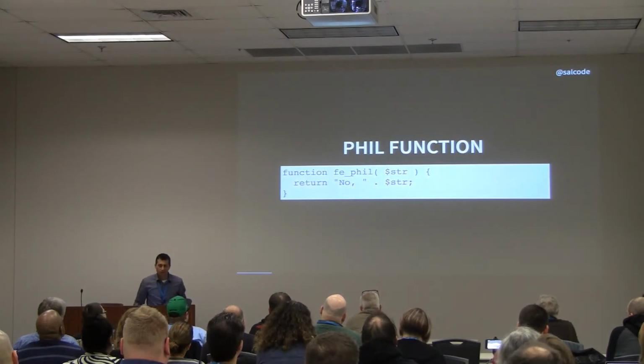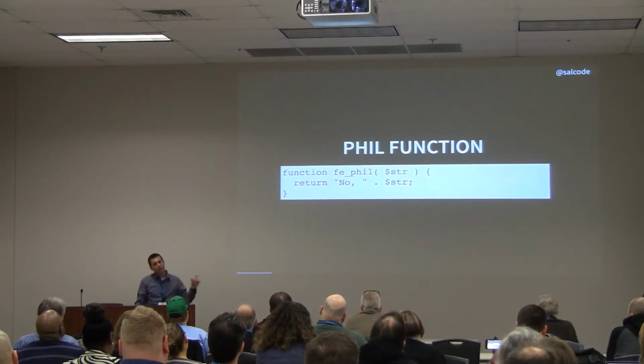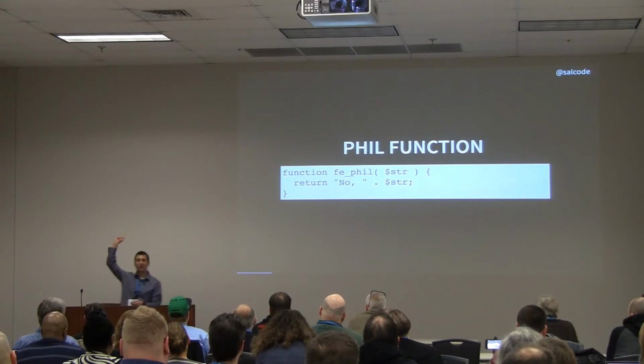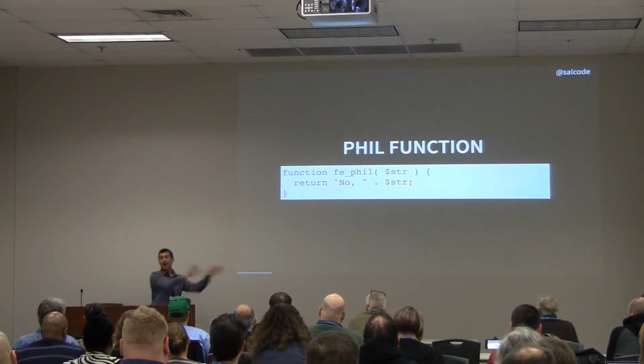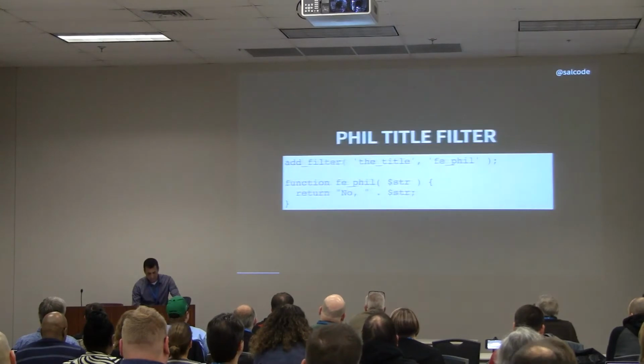The FE fill function. So you notice it starts out the same. We have an argument coming in, but on that return statement, our return value, we are prepending, sticking on the front, "No," comma. So in this case, I drop in apple. I get back "No, apple." I drop in orange. I get back "No, orange." I drop in dance. I get "No, dance." So now we've got our carrot machine.